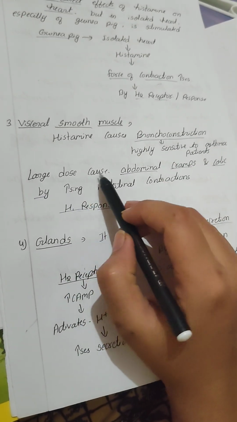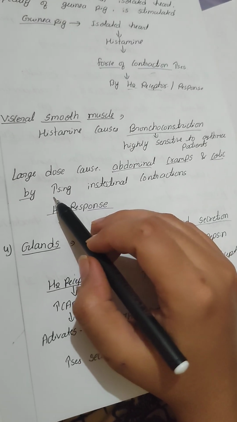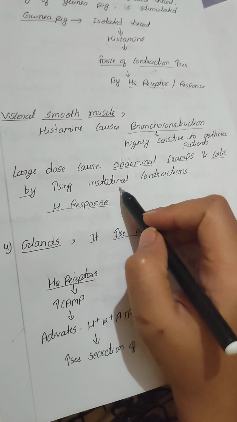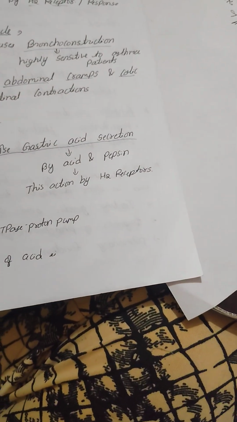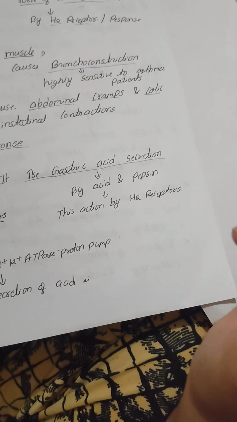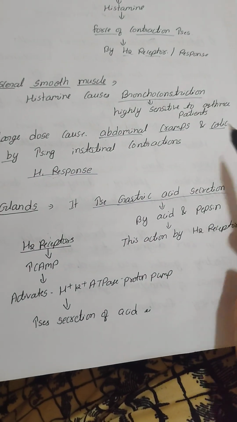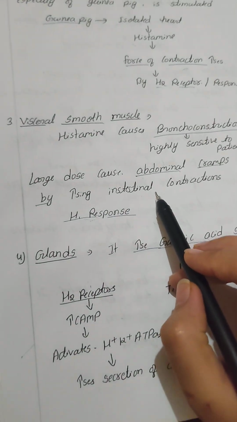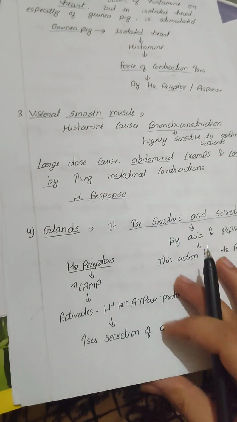Then larger doses can cause abdominal cramps and colic by increasing intestinal contraction, by H1 receptors.